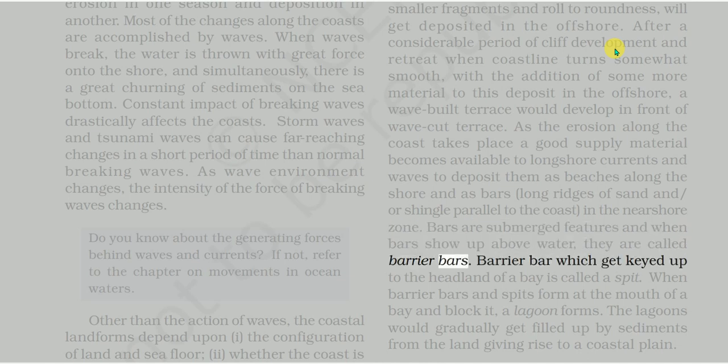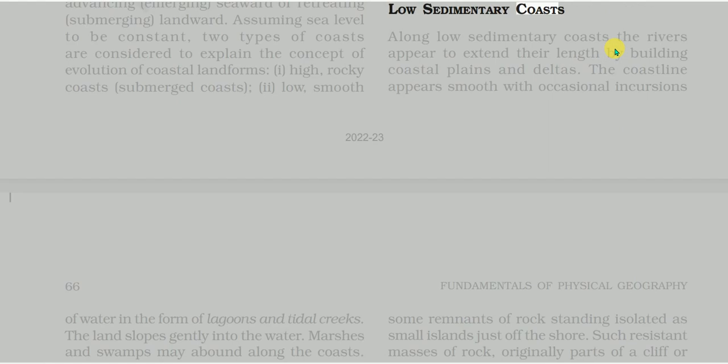A barrier bar which gets keyed up to the headland of a bay is called a spit. When barrier bars and spits form at the mouth of a bay and block it, a lagoon forms. The lagoons would gradually get filled up by sediments from the land, giving rise to a coastal plain. Low sedimentary coasts. Along low sedimentary coasts, the rivers appear to extend their length by building coastal plains and deltas. The coastline appears smooth with occasional incursions